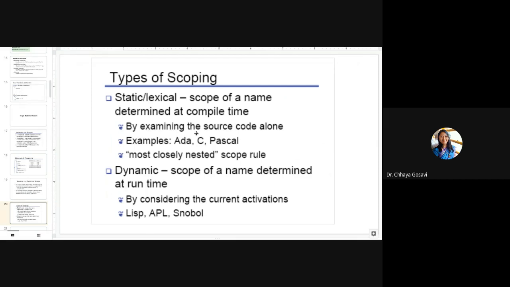So languages like C, Pascal, Ada are static languages. They support static scoping. Dynamic languages are Lisp, APL, Snobol, or Scala, which you are going to study, which is similar to Lisp, in functional programming unit number 3. Sir is going to cover that. And Python is also a dynamic language. Java is also a dynamic language.